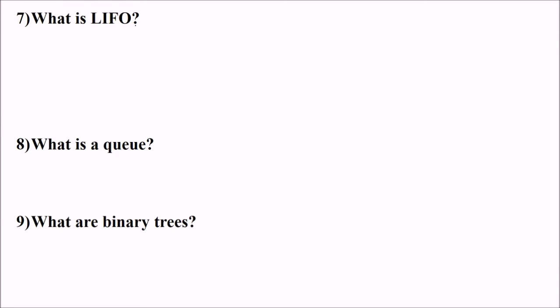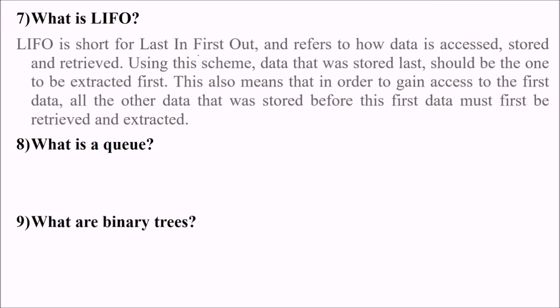What is last in first out? LIFO is short for last in first out, and this refers to how data is stored and retrieved. This is a form of data structure where, if you use this scheme, the data that was stored last should be the one extracted first. Like the plates at a wedding, whichever plate is placed last will be taken out first. This also means that in order to gain access to the first data, all the other data that was stored after it must first be retrieved and extracted.